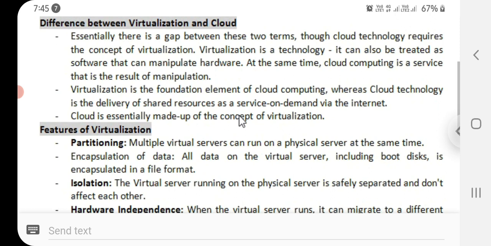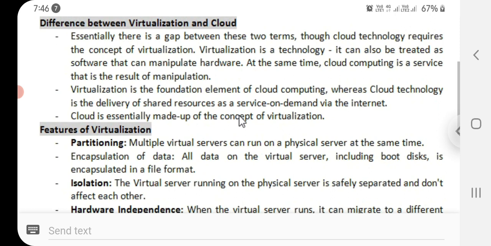At the same time, cloud computing is a service that is the result of that manipulation. Virtualization is a foundation element of cloud computing, whereas cloud technology is a delivery of shared resources as a service on demand via the internet. Cloud is essentially made up of the concept of virtualization.